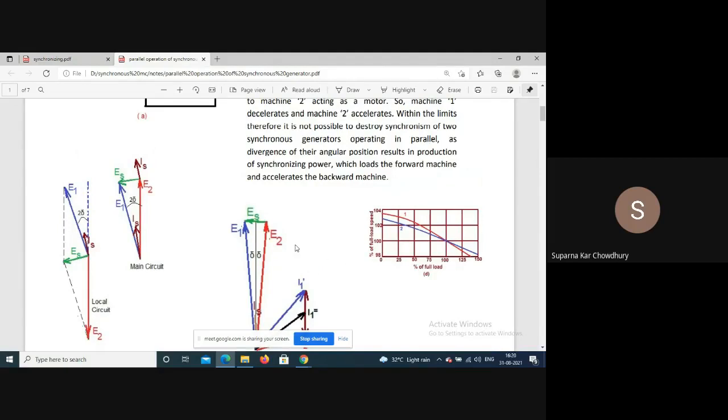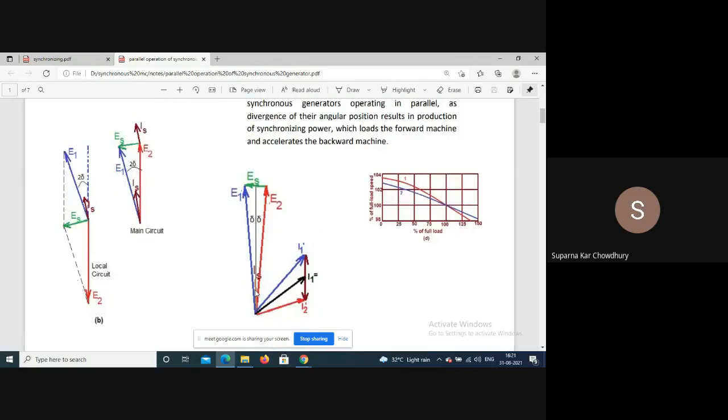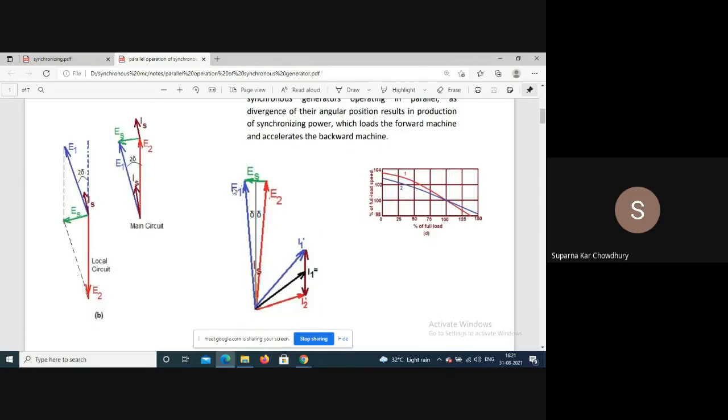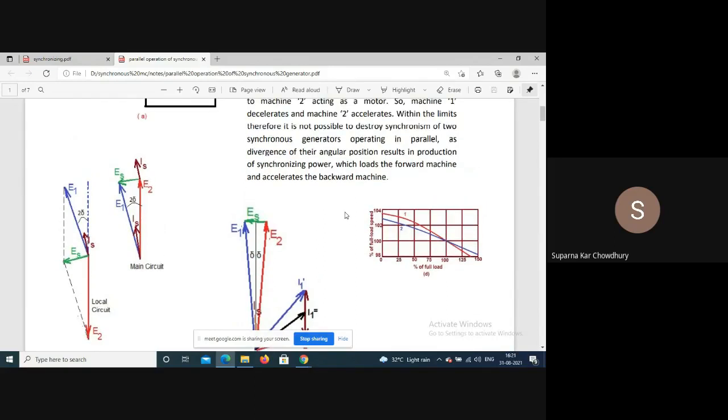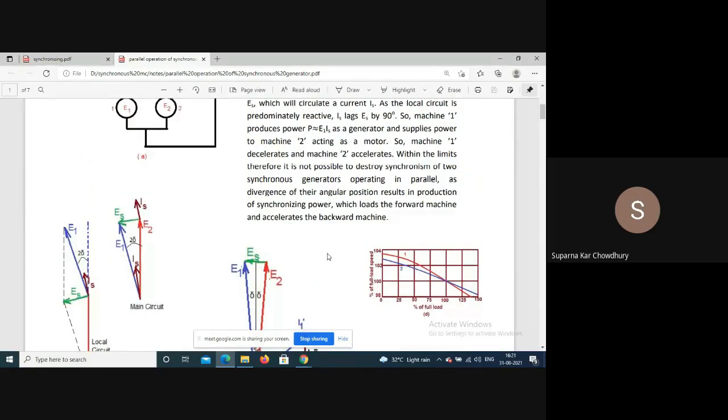So actually what happens, unless this disturbance is too large, you can see that the machine which has accelerated is now delivering more power, and that power is supplied to the other machine, so that it gets more power. So basically the machines have the capacity to remain in synchronism unless there is a very large disturbance.